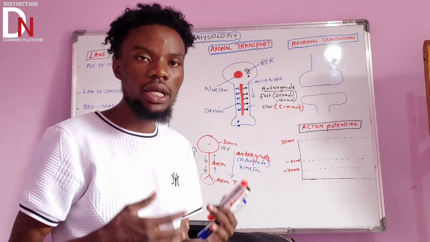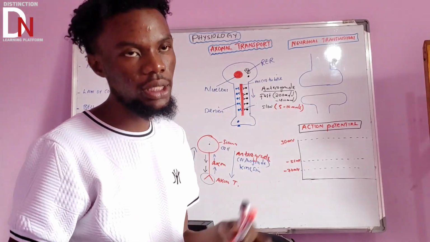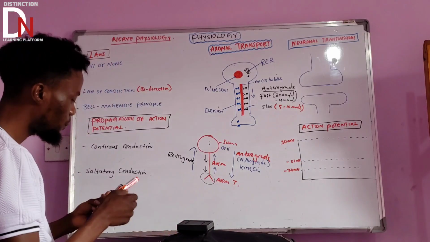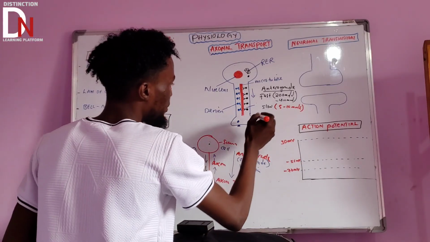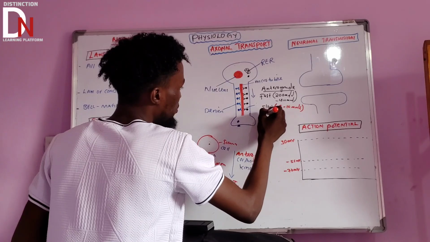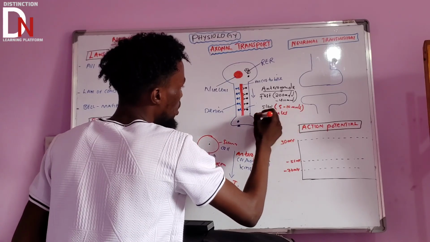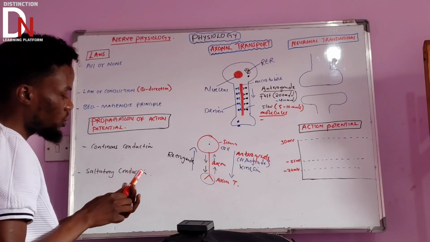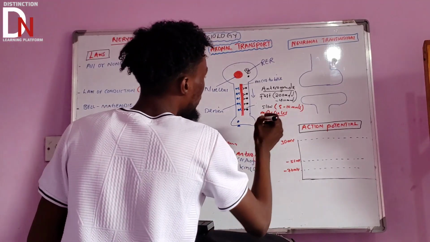Now the question is, what are those substances transported in anterograde transport? So let's just say molecules or substances. Here, let's start with the first one. The first one is proteins.